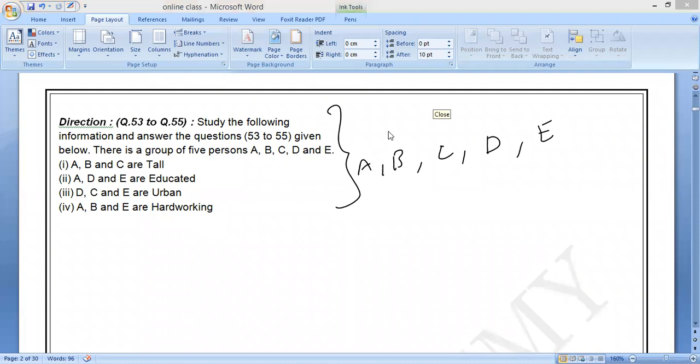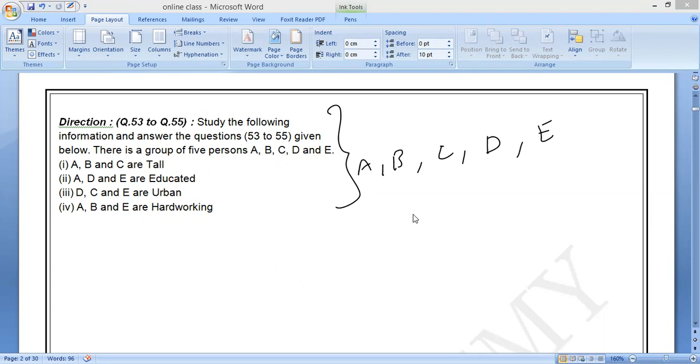Karthikeyan, your voice is not audible. Arvind, do you understand this question? Nitinath, Dilipan, why are you silent? Yes, sir. Now you tell me what you understand. Karthikeyan, your voice is not clear. The tough questions are puzzles and seating arrangement.